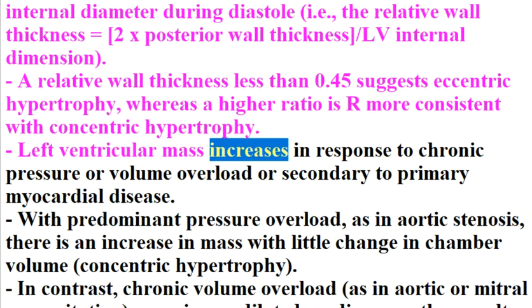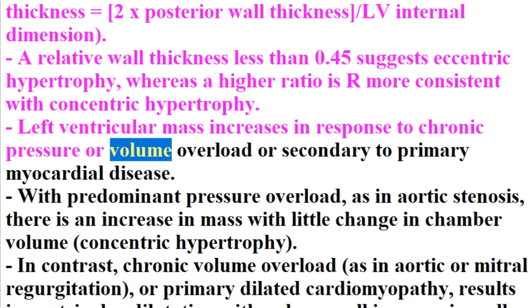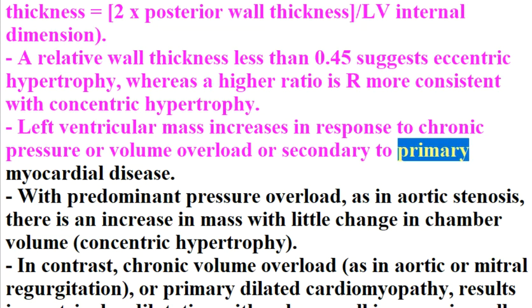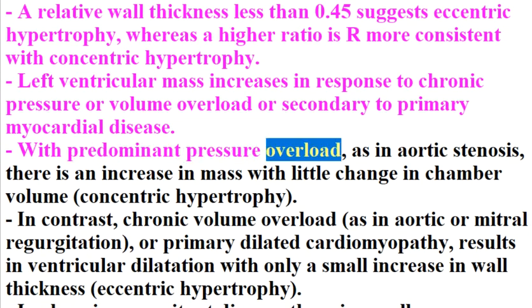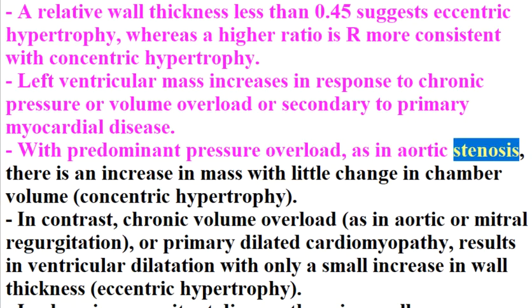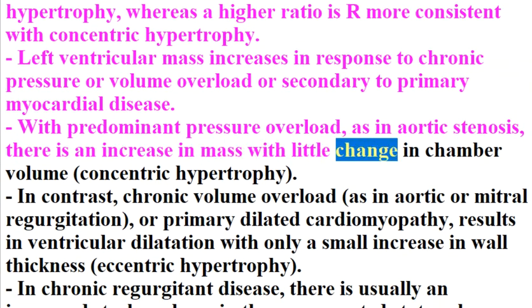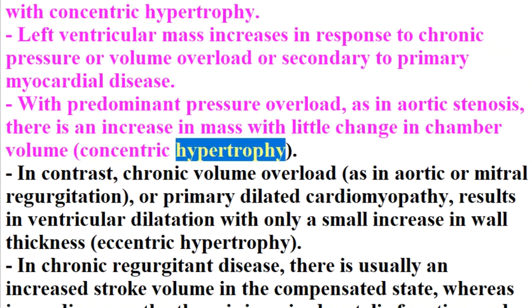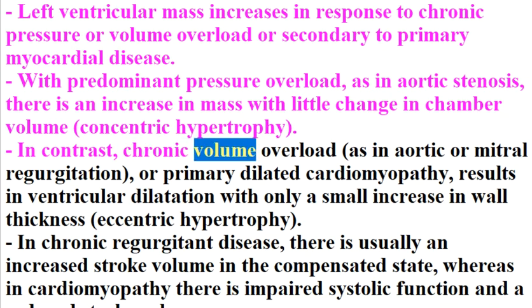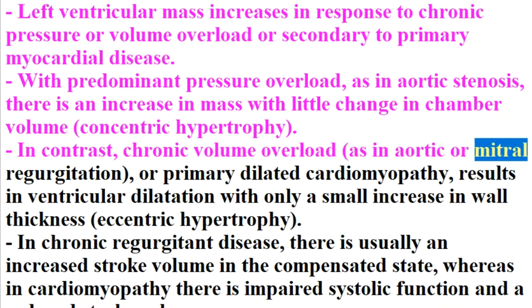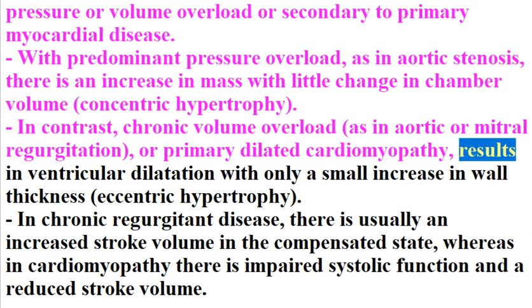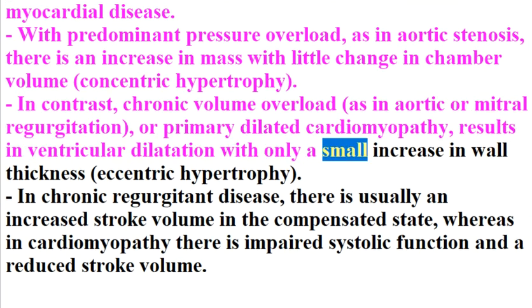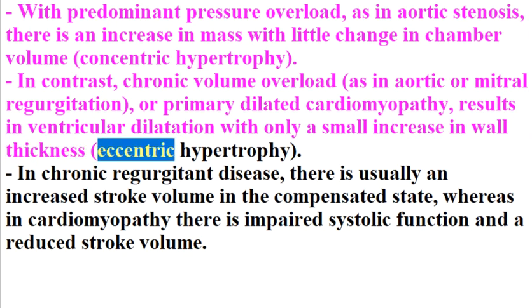Left ventricular mass increases in response to chronic pressure or volume overload or secondary to primary myocardial disease. With predominant pressure overload, as in aortic stenosis, there is an increase in mass with little change in chamber volume: concentric hypertrophy. In contrast, chronic volume overload, as in aortic or mitral regurgitation, or primary dilated cardiomyopathy, results in ventricular dilatation with only a small increase in wall thickness: eccentric hypertrophy.